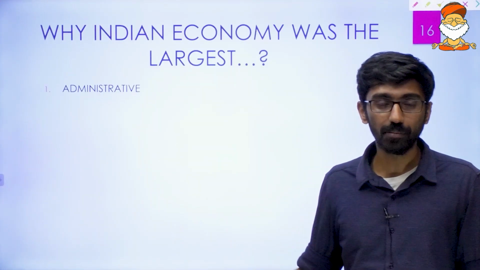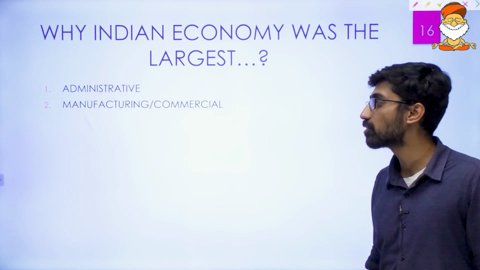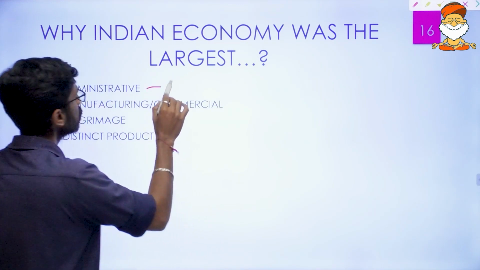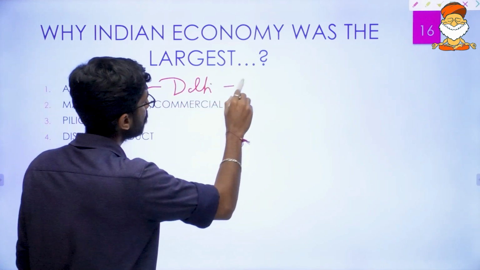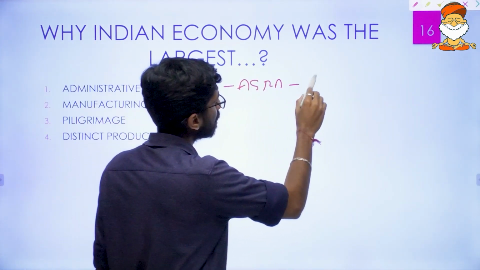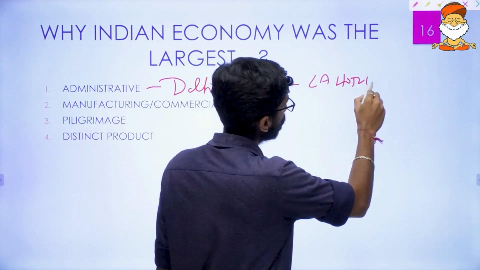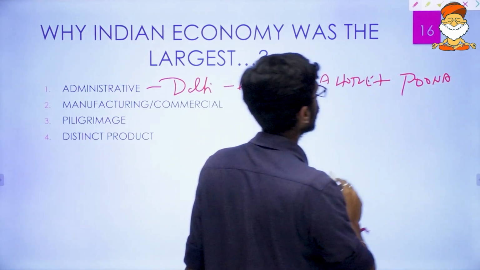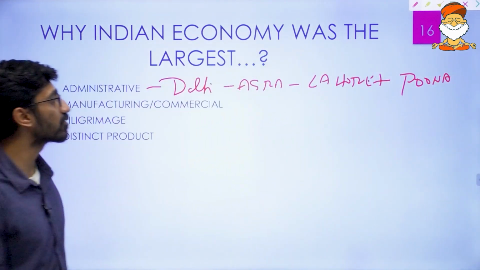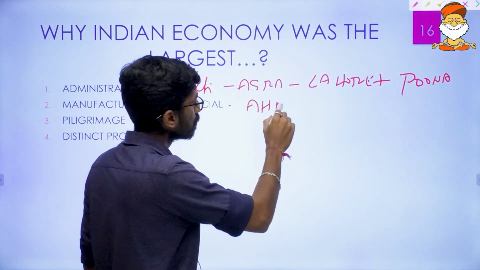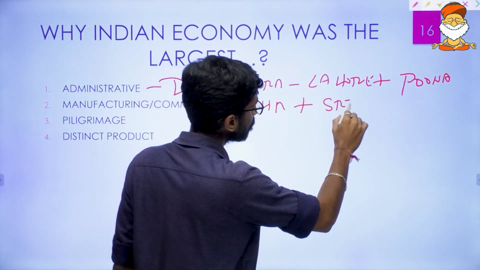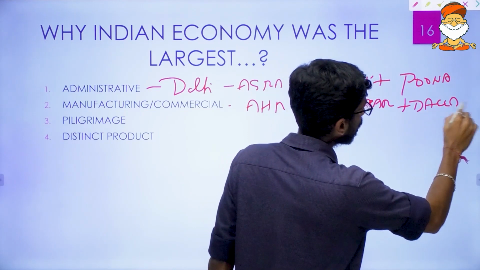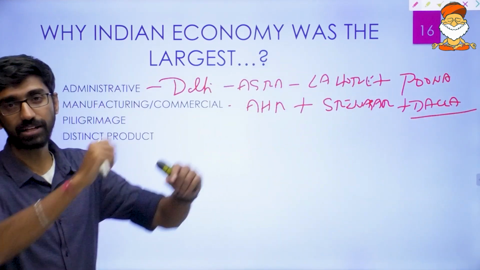I already told you: administrative towns, then manufacturing and commercial towns, pilgrimage towns, and lastly distinct product towns. Like I already told you, administrative towns, that is Delhi, okay, Agra, and then again you can also add Lahore, and then again Pune, okay, and then Jaipur too. Then manufacturing and commercial towns: Ahmedabad, and then Srinagar, okay, and you can also add Dhaka. Dhaka presently, that is Dhaka was famous for muslin cloth and silk.